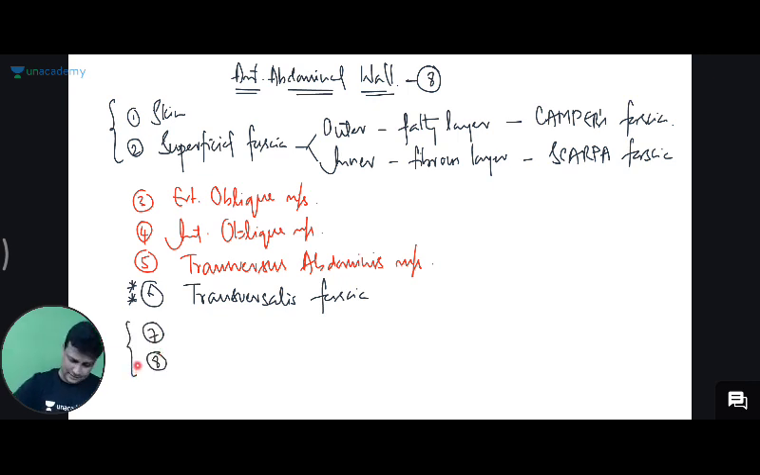How to learn their names, guys? Just tell me one thing here. Our heart is covered by pericardium. I don't know whether you will have seen.